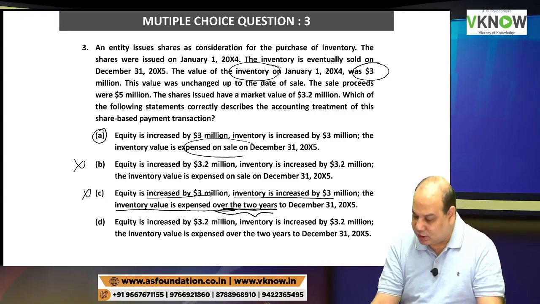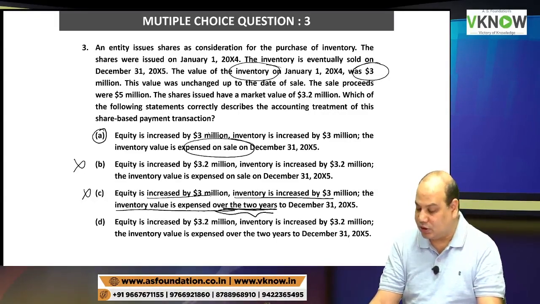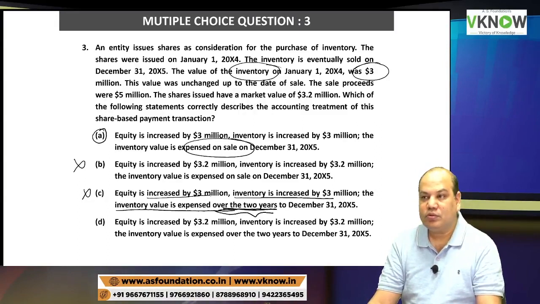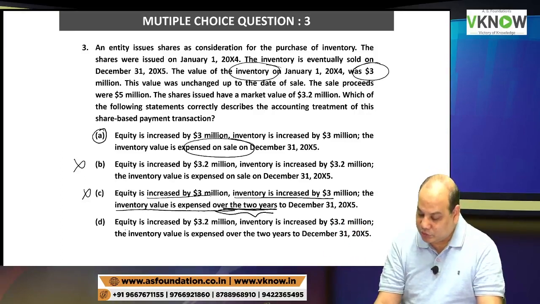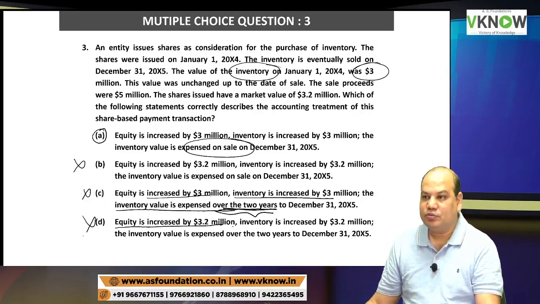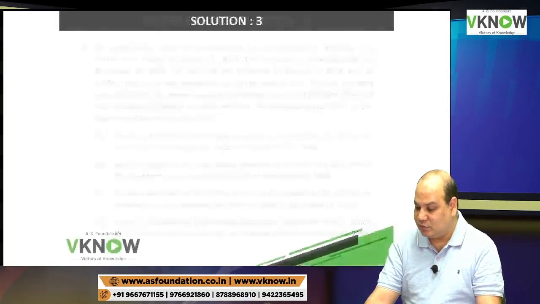We don't amortize inventory cost. We record it as cost of goods sold when it is sold. Then equity is increased by 3.2 million, so wrong. I will not read further, because the answer has to be 3 first. So which is the right option?